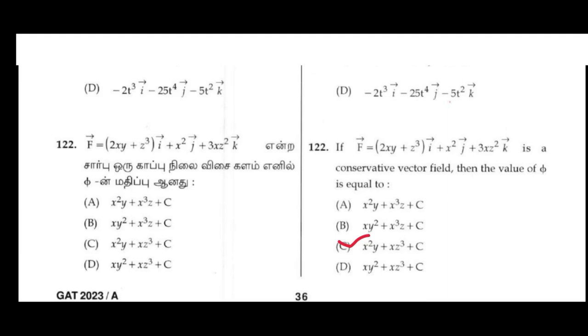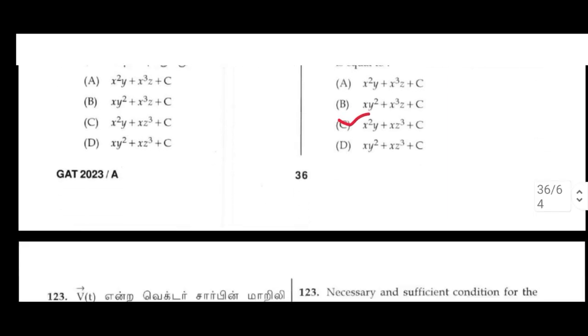122. If F = (2xy + z³) i + x² j + 3xz² k is a conservative vector field, then the value of φ is equal to x²y + xz³ + g + c.